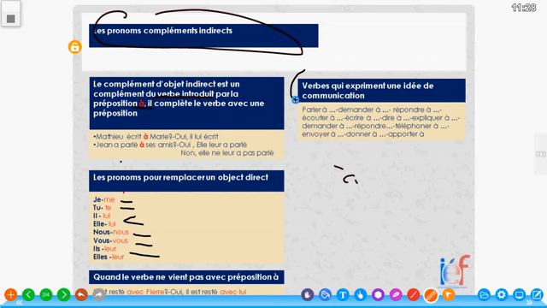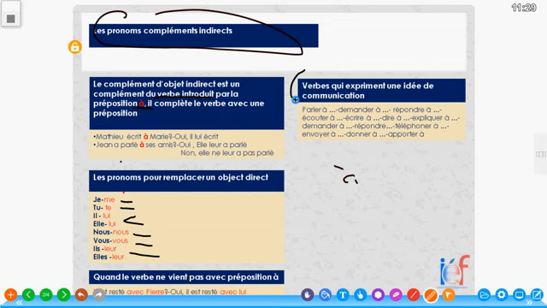So in a sentence, you want to look out for who the object is. You want to look at what introduces the object so that you know how to replace it. Parler à, demander à, répondre à, écouter à, écrire à, dire à, expliquer à, téléphoner à, envoyer à, donner à, apporter à. Ce sont les verbes qui expriment l'idée de communication.